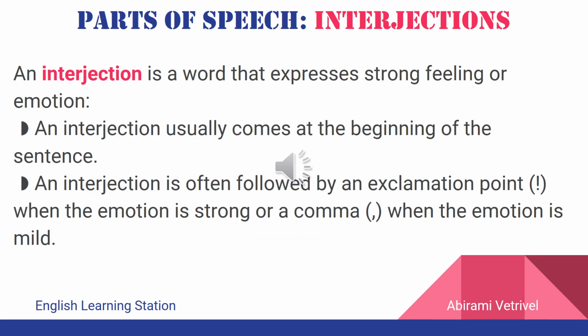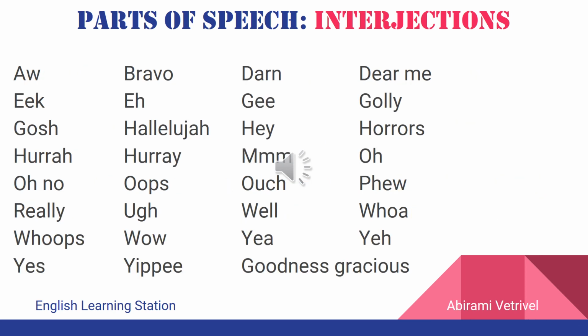The last part of speech that we're going to learn is interjection. An interjection is a word that expresses sudden feelings or emotions. It usually appears at the beginning of a sentence, and an interjection is followed by an exclamatory mark when the emotion is really strong. Or sometimes when the emotion is a little mild, then the interjection is followed by a comma. Some of the commonly used interjections are bravo, hooray, oops, well, yeah, oh, etc.